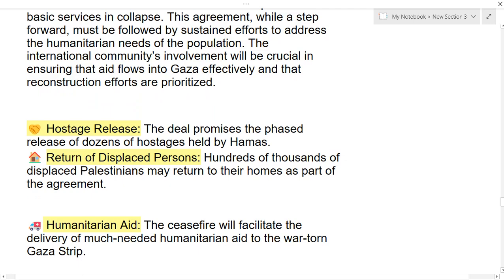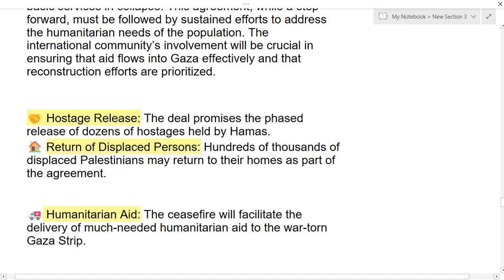If you see what the terms and conditions in this ceasefire are, the first one is hostage release. This deal promises the phased release of dozens of hostages. The next one is the return of displaced persons. Hundreds of thousands of displaced Palestinians may return to their homes after this agreement. And next, this ceasefire will facilitate the delivery of much-needed humanitarian aid.